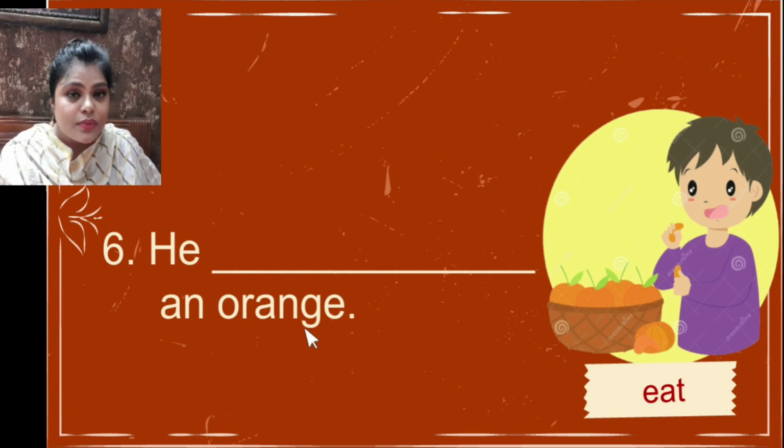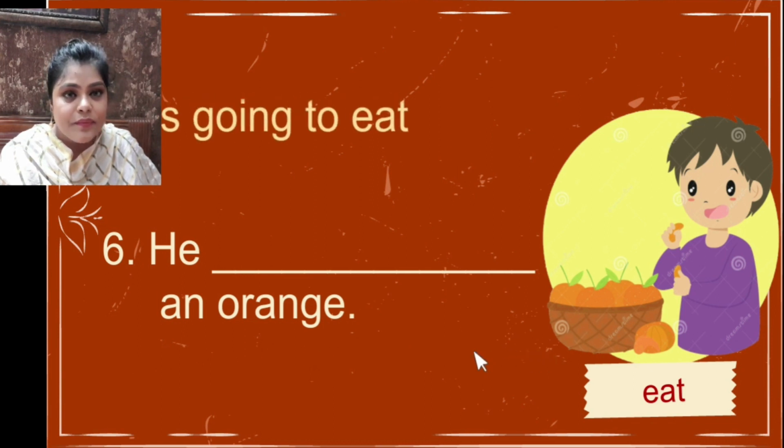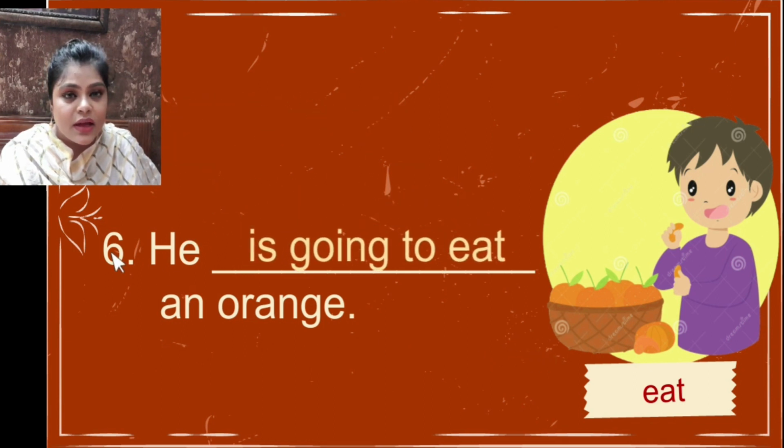He is going to what? Eat. Very good. He is going to eat an orange. Yes, let's see the answer. He is going to eat an orange. Very good. Let's see the next one.